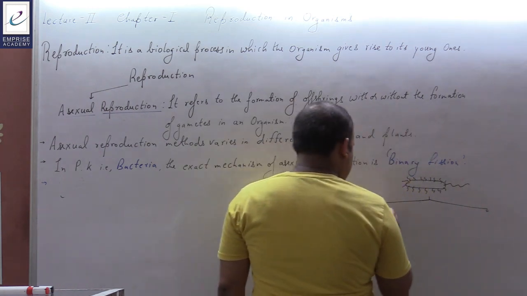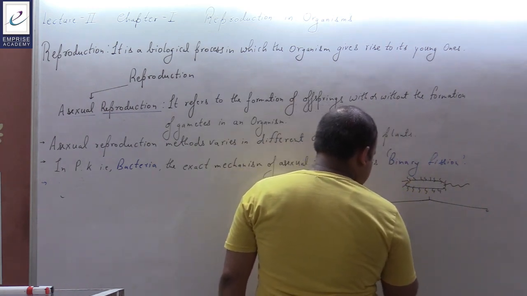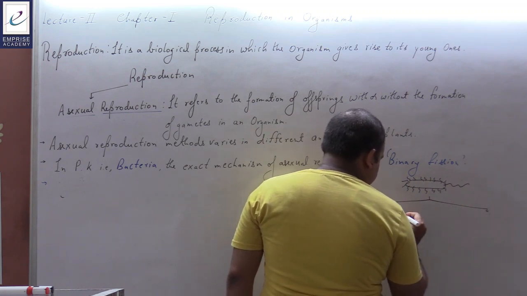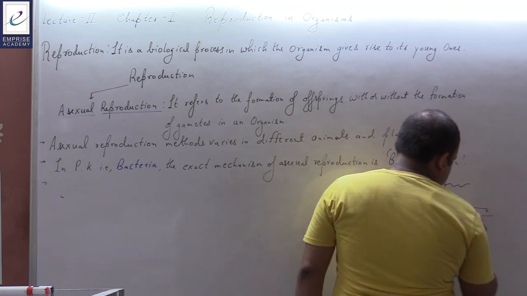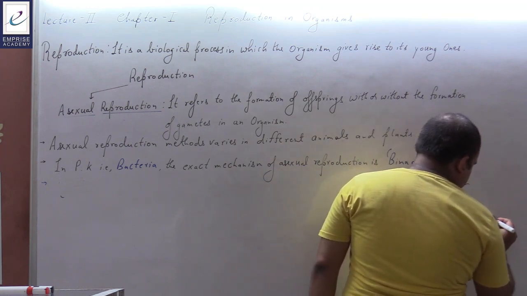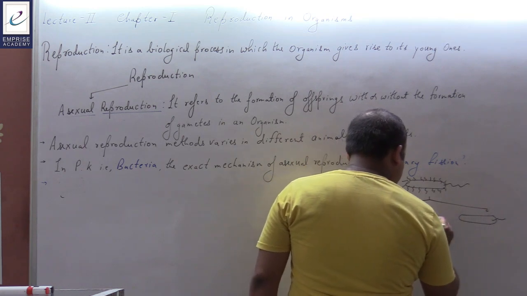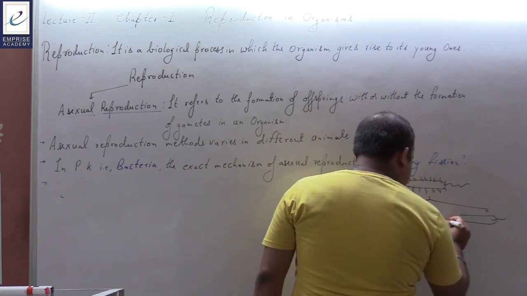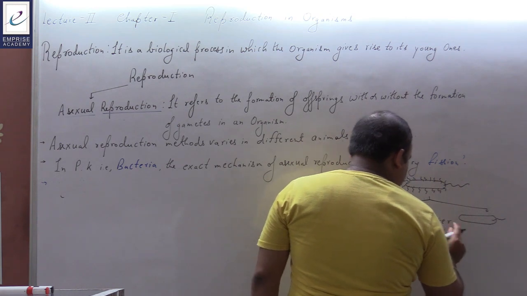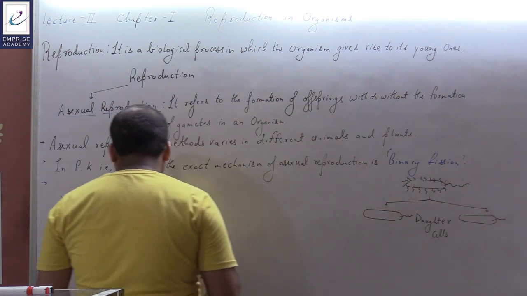It will produce two different bacterial cells, the daughter cells. This is one daughter cell, then there would be another daughter cell. The first daughter cell, the second daughter cell. These are referred to as the daughter cells which are being produced.